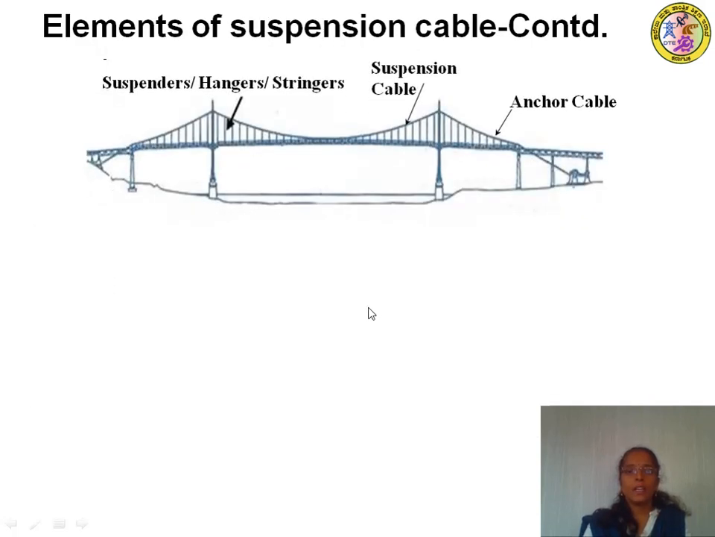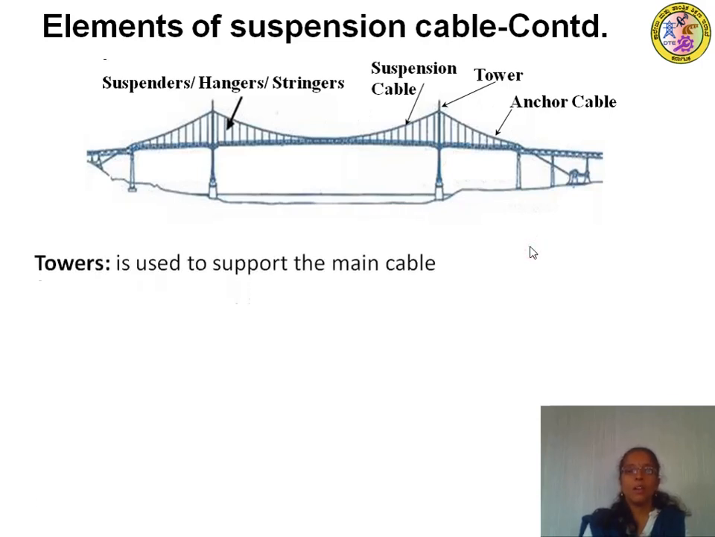Next we will take up the tower, which stabilizes the main cable, which gives stability to the main cable, or which is used to support the main cable. So the main cable, in the sense the suspension cable, is supported by means of the tower.